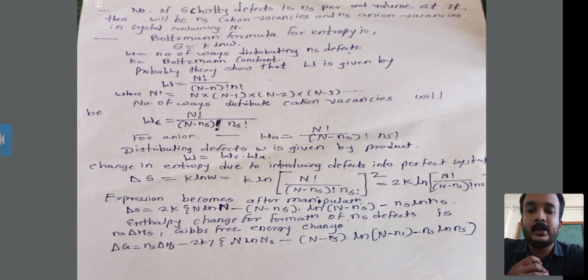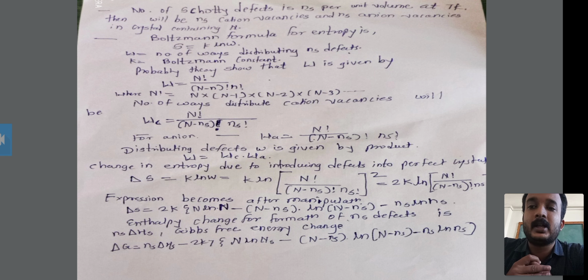Then there will be ns cation. Ns cation is known as the number of Schottky defects of cation vacancy, and ns anion as the number of Schottky defects of anion vacancy, in the crystal containing nitrogen.